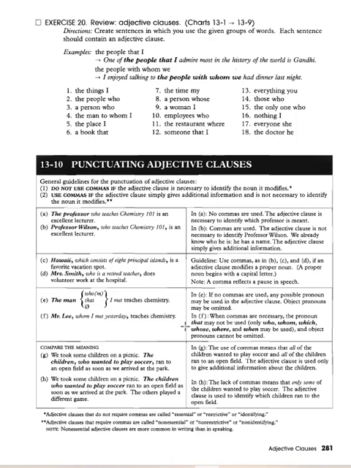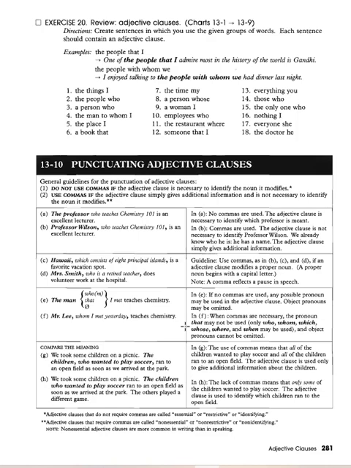If no commas are used, any possible pronoun may be used in the adjective clause. Object pronouns may be omitted. Mr. Lee, whom I met yesterday, teaches chemistry. When commas are necessary, the pronoun that may not be used. Only who, whom, which, whose, where, and when may be used, and object pronouns cannot be omitted.